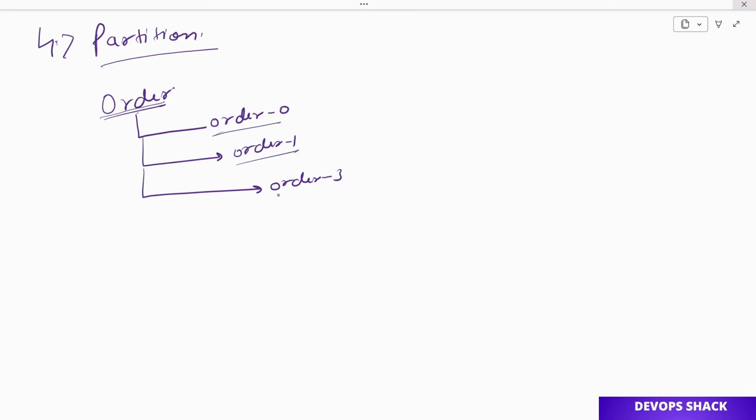These are actually the same kind of thing, but different data will be stored. Let's say order ID 1 is stored here, 2 is stored here, 3 is stored here, order ID 4 is stored here, 5, 6, and then order ID related information 7, 8, 9 stored here. So you can understand that these three partitions are storing the same kind of things, order IDs and related information.